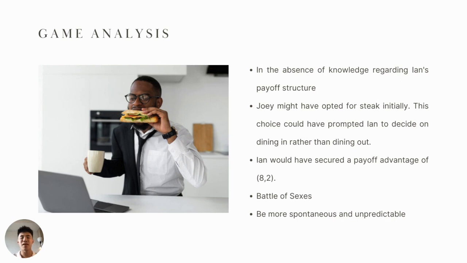Therefore, an aspect that I would have approached differently is to exhibit greater spontaneity and unpredictability in my decisions, making Joey feel that I am open to the idea of eating out and would be happy to foot the bill. This will then make Joey more inclined to choose to have steak, which then allows me to decide on eating in and achieving a higher payoff.